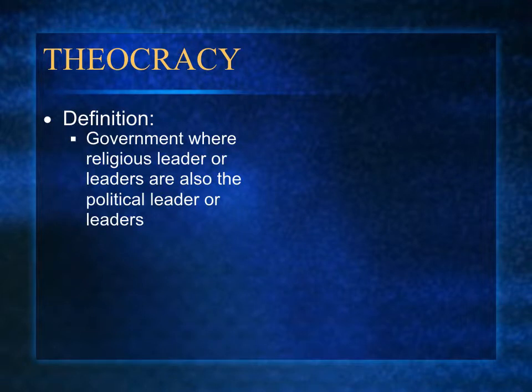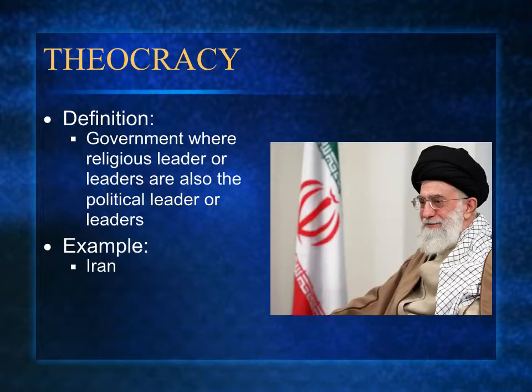A theocracy is part of the autocratic style of government because they are also led by a small group of individuals. In a theocracy, however, the political leader of the country is also considered to be the religious leader of the country. An example of a theocracy is Iran, where politics and religion go hand in hand.